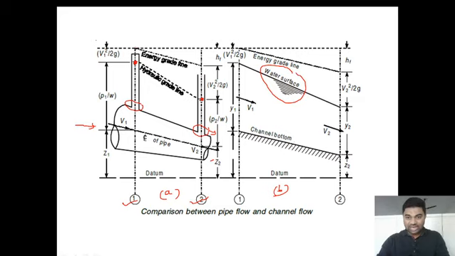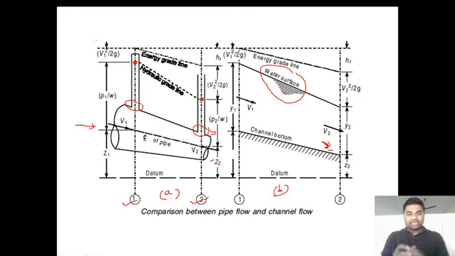This is the channel bottom, which is inclined at some angle. There is some slope given to this channel bottom. This water surface line is the hydraulic grade line, and at a distance of V square by 2g, the line parallel to the hydraulic grade line is nothing but the total energy line. We have the total energy line.